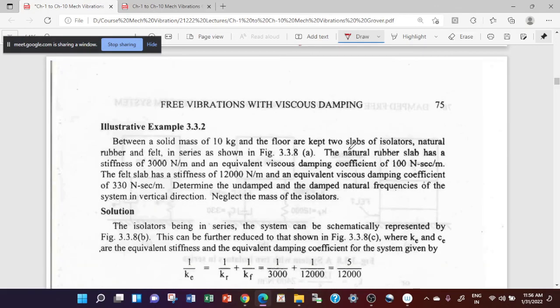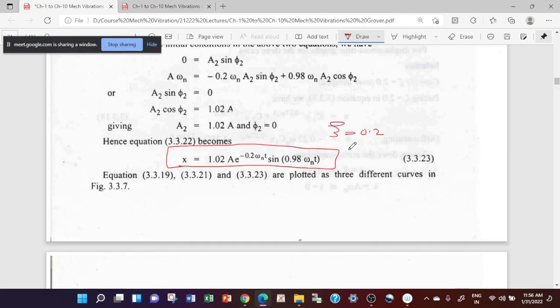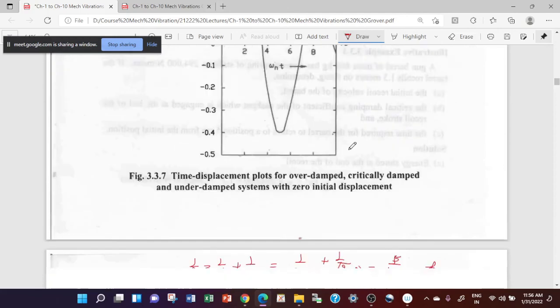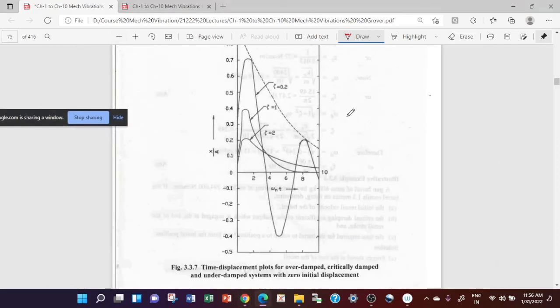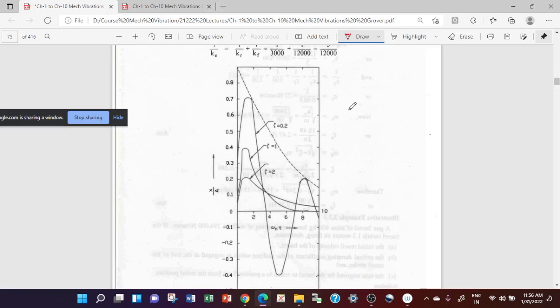Now you have the three equations: the overdamped system equation, underdamped, and critically damped. So you can plot these equations here. This is the plot of these equations. This is the overdamped system displacement curve, this is the critically damped displacement curve, and this is the displacement curve for the underdamped system. In that way you can have a clear distinction of these three types of damping for mechanical vibrations.